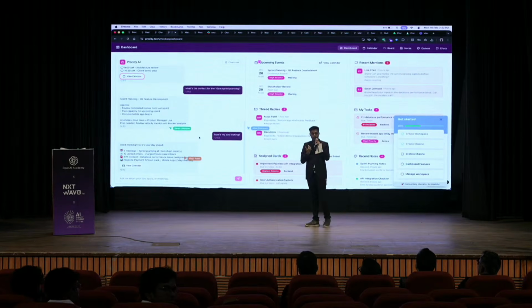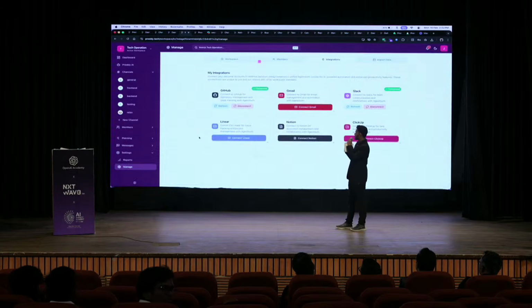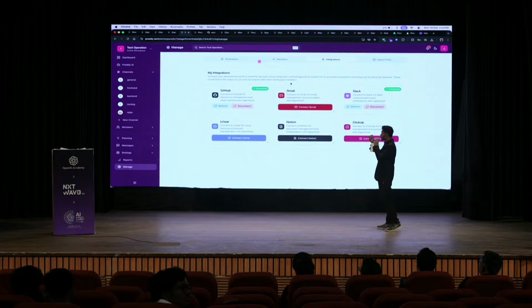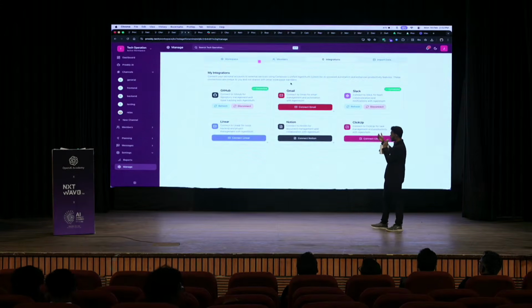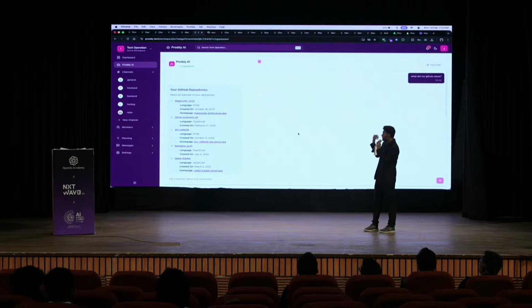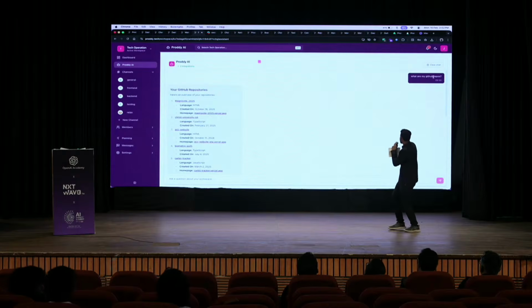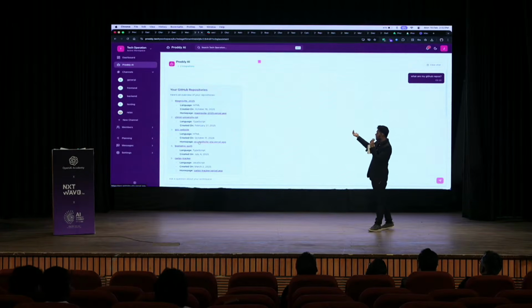The true power of Prody comes with the integration. If I go to the next tab, there is an option to integrate Prody with other tools like GitHub, Slack, Notion. If I go to the next page, I might not even need to switch to GitHub. I can see what my GitHub repos are, and it will actually give my GitHub repos.